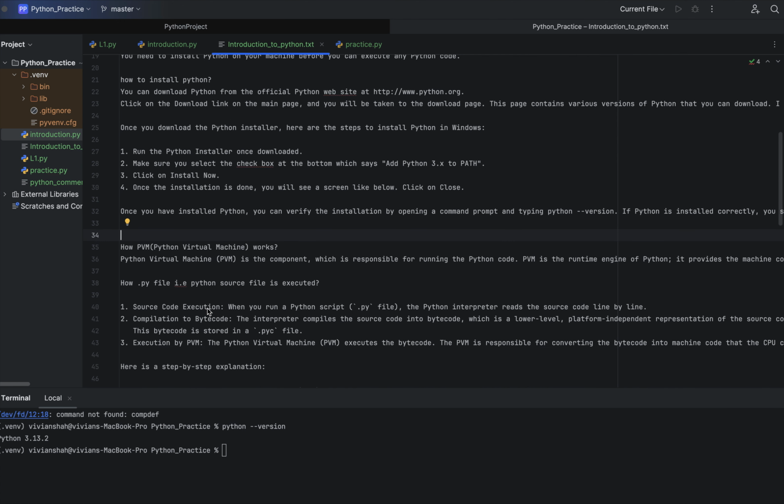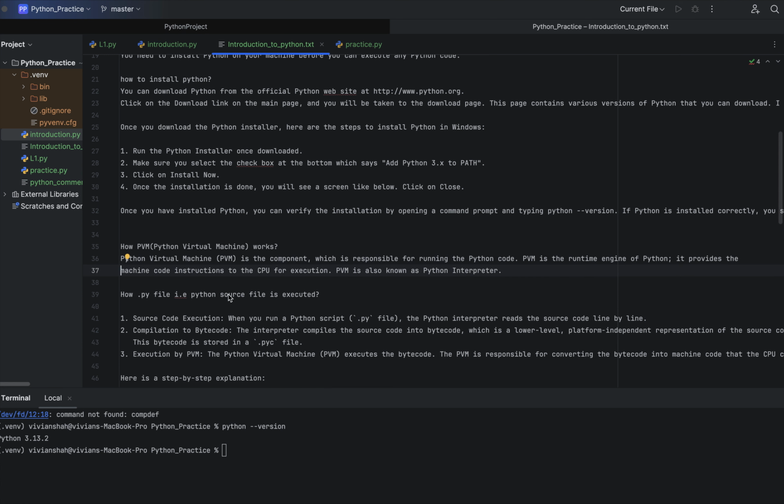Now let us see some more questions here: how does the Python virtual machine work? I have already told you the Python virtual machine is a component which is responsible for running the Python code. The PVM is the runtime engine of Python. It provides the machine code instruction to the CPU for execution. So the PVM is actually known as the Python interpreter. This is the main interpreter of Python.